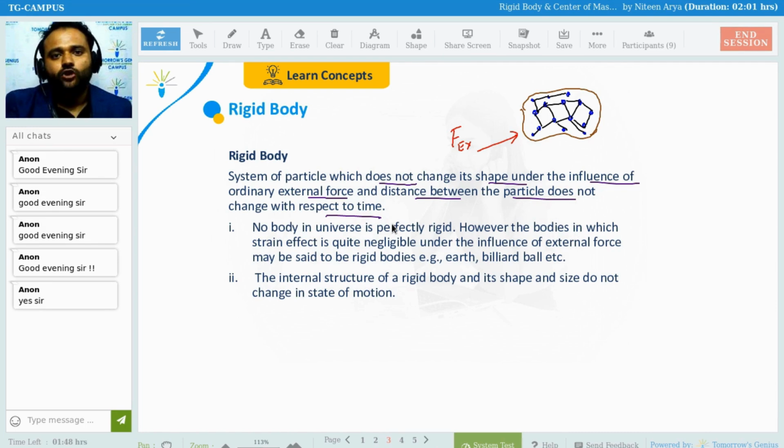A very simple example of this: chalk. Whenever we write on a blackboard or a green board with chalk, the chalk is somehow a cylindrical shape, or you can say a rectangular shape. But if we apply a huge amount of force, or if we put that chalk into water, it is going to be distributed into powder form. It is going to break, and that is going to happen with any rigid body.